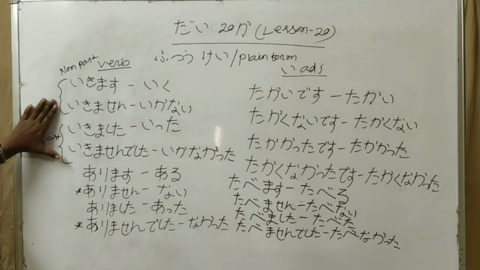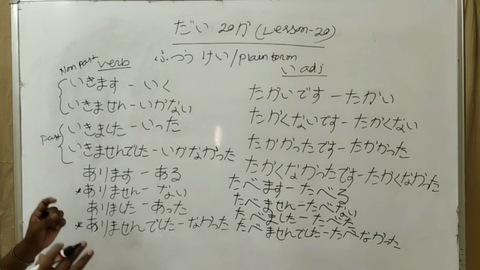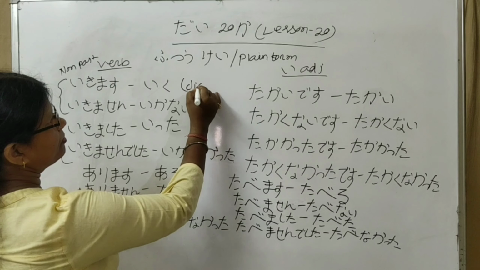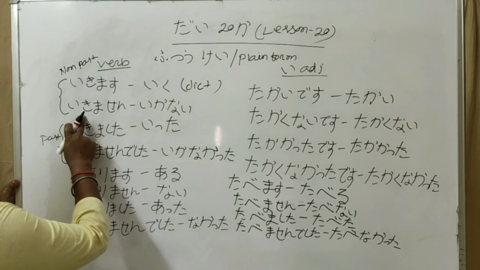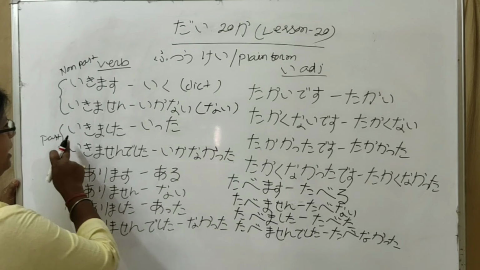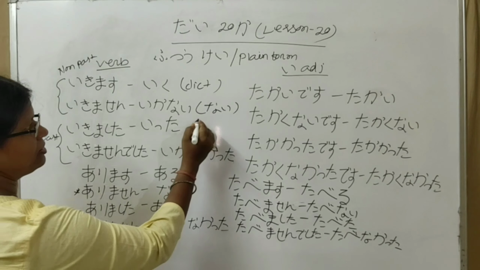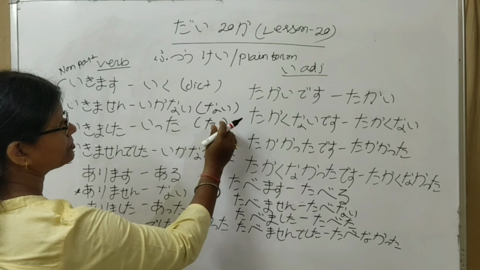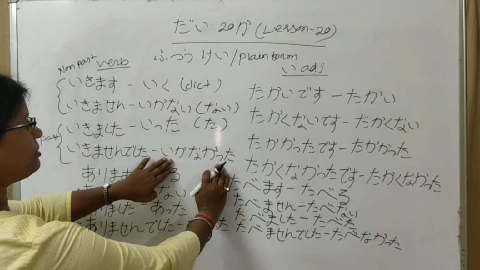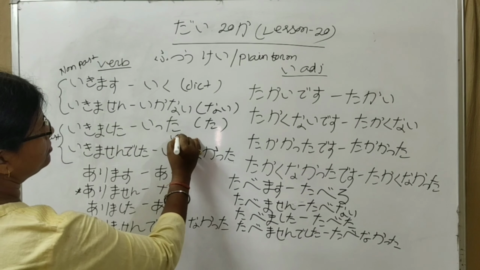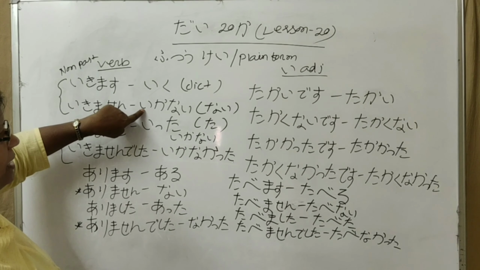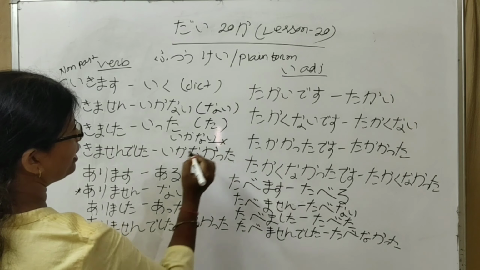If you want to remember how to make the plain form, this is the very simple way. Ikimasu changes to iku. This is the dictionary form. Ikimasen changes to ikanai. This is the nai form. Ikimashita changes to itta. This is the ta form. Ikimasen deshita changes to ikanakatta. How is it made? Ikanai, you know, is non-past negative. You just omit i and add katta.